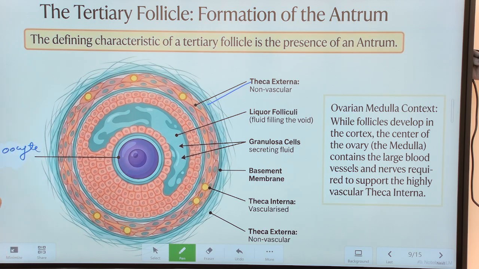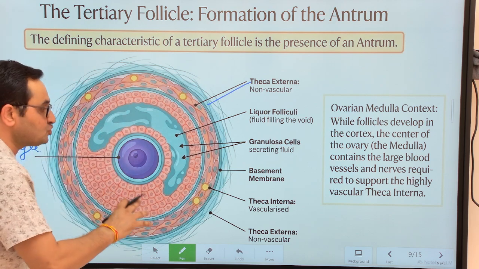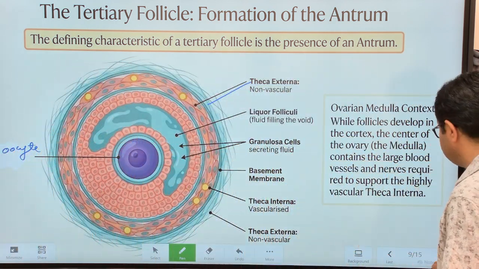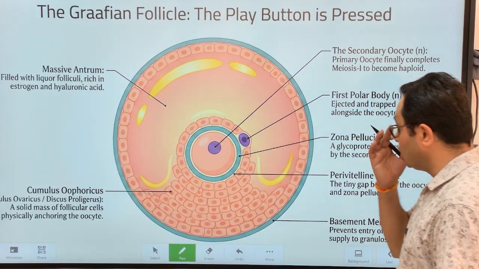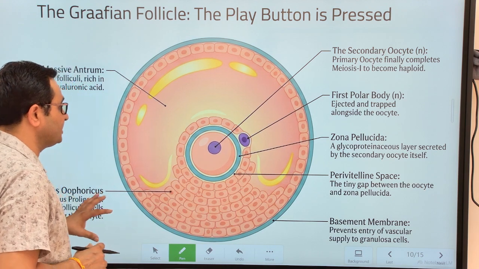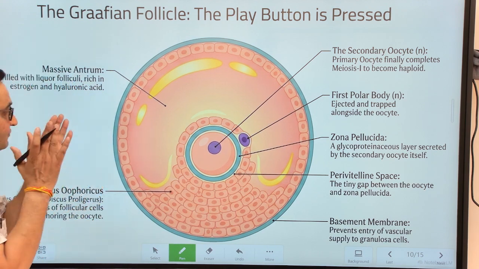This is the primary oocyte. The primary oocyte within the tertiary follicle completes its first meiotic division and results in the formation of the secondary oocyte. So here is the detailed structure within the tertiary follicle.